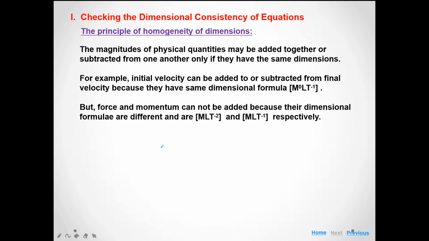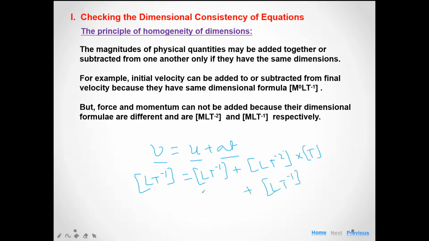Now what is the dimension of acceleration? It is LT^-2, and multiplying by T, we again get LT^-1. So the equation is consistent because each and every term has the same dimensions, so that equation has significance in physics.